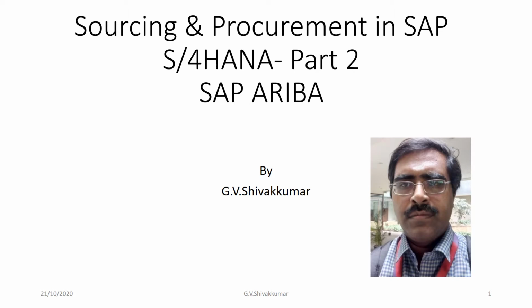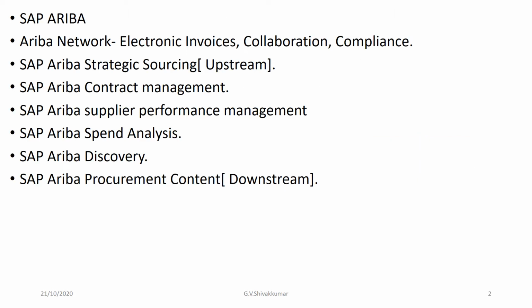So what is Ariba Network? It's a cloud-based network that enables buyers and suppliers to collaborate efficiently to manage business processes. Buyers can exchange purchase orders electronically with Ariba Network, and suppliers use Ariba Network to exchange order confirmations and advance shipping notifications, that is ASN, and to send invoices effectively.